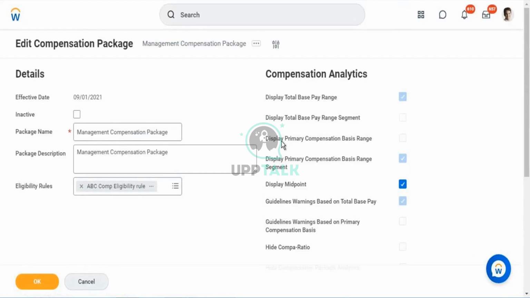That is how you'll play around with regular compensation.